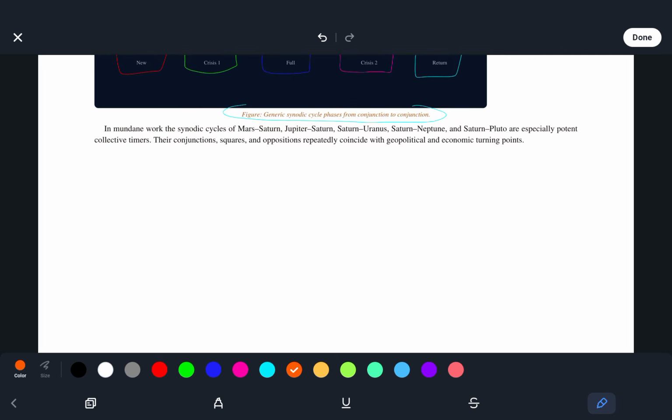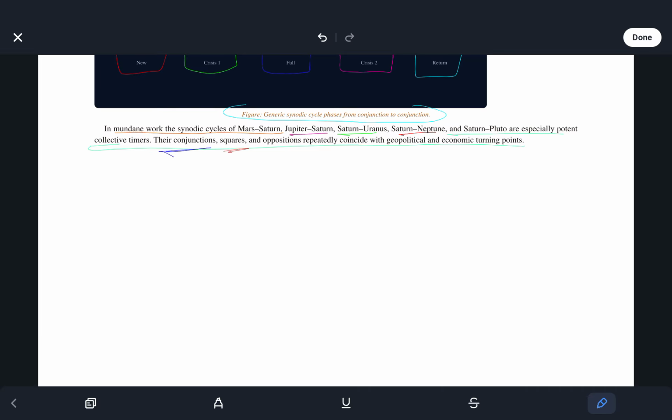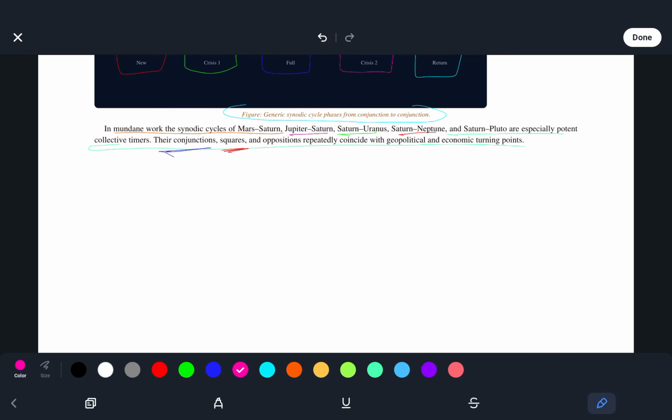So, in mundane work, the synodic cycles of Mars-Saturn, Jupiter-Saturn, Saturn-Uranus, Saturn-Neptune, and Saturn-Pluto are especially potent collective timers, so their conjunctions, squares, and oppositions repeatedly coincide with geopolitical and economic turning points.